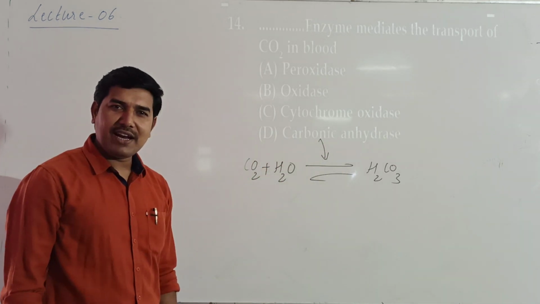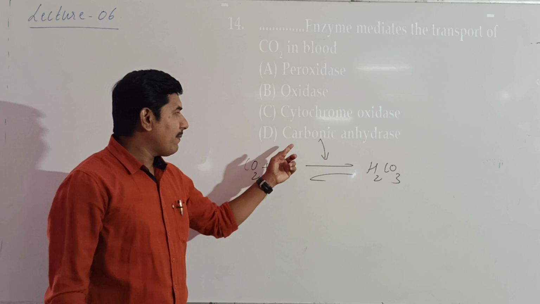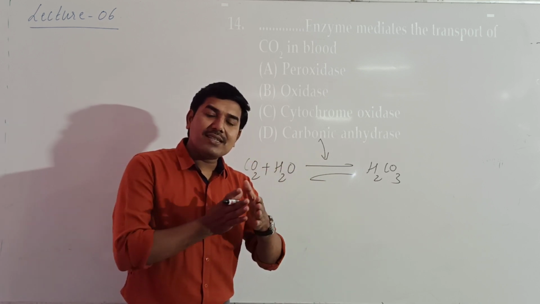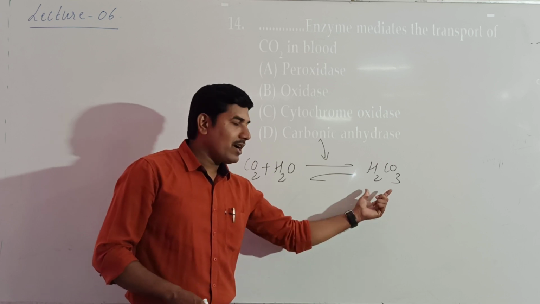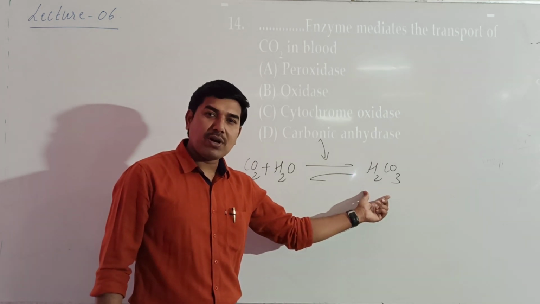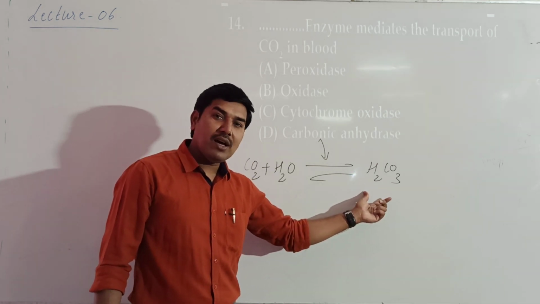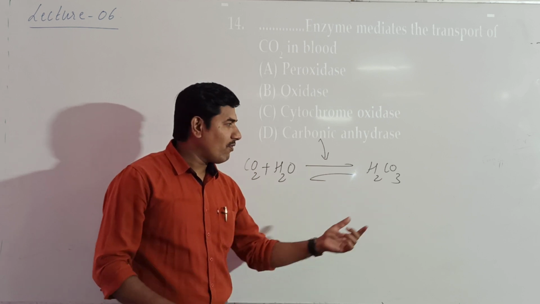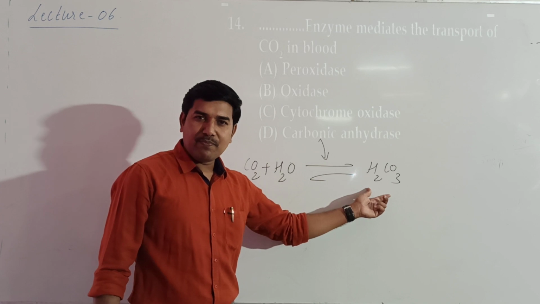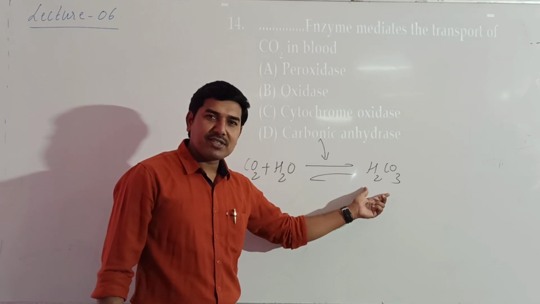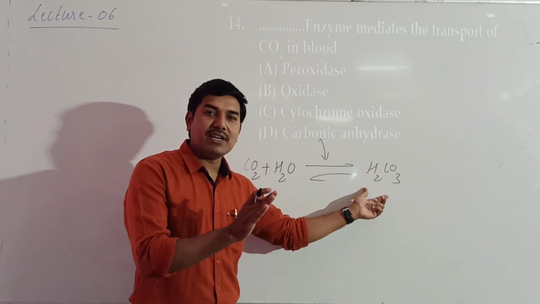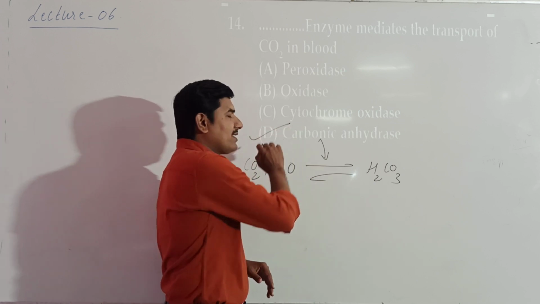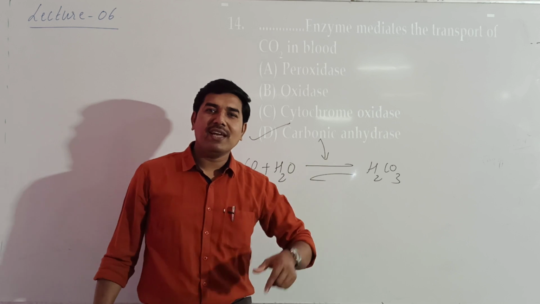carbonic anhydrase. That means in the presence of carbonic anhydrase, around 6 billion molecules of carbonate ion are formed per minute. Look at the rate here. That's why this is the enzyme which increases the rate of a reaction.